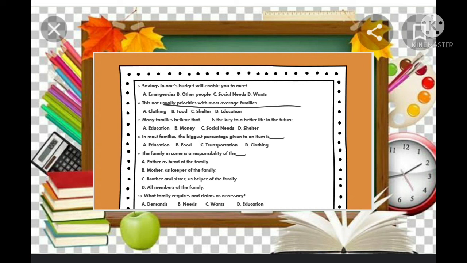Education. Number 8, in most families, the biggest percentage given to an item is blank. A. Education, B. Food, C. Transportation, D. Clothing. The answer is letter B, food. Number 9, the family income is the responsibility of the following: blank. A. Father as head of the family, B. Mother as keeper of the family, C. Brother and sister as helpers of the family, and D. All the members of the family. The answer is letter A, the father as head of the family.